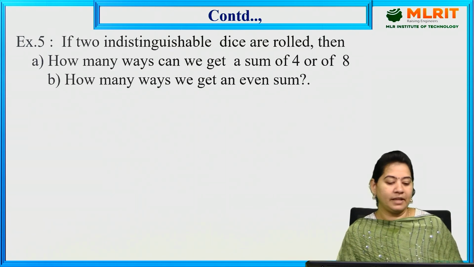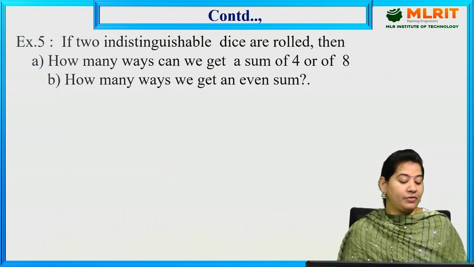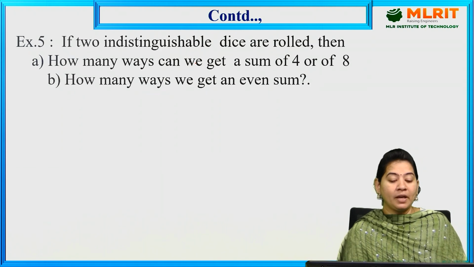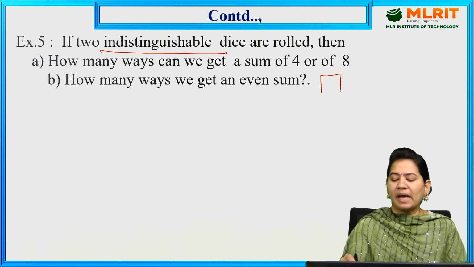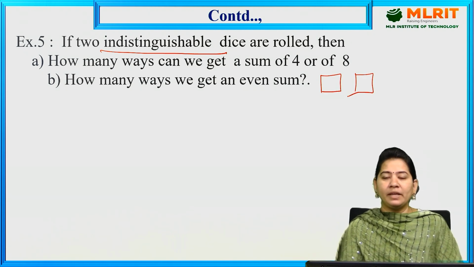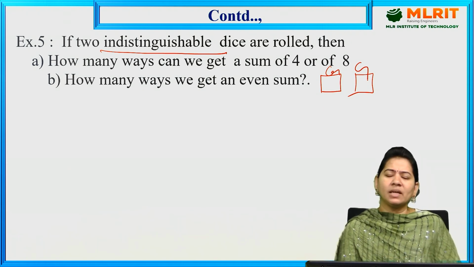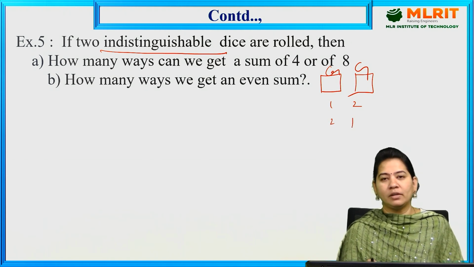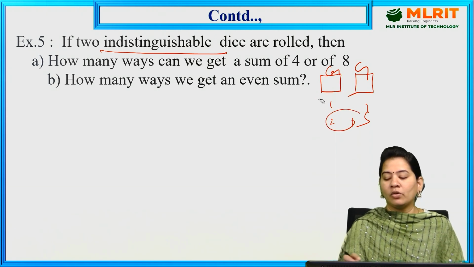So next, let us see the next question. If two indistinguishable dice are rolled. Just observe the difference between the previous question and this question. In the fourth one we have distinguishable, and in the fifth one we have indistinguishable. If two dice are rolled, I can't distinguish them because they are indistinguishable, meaning they are the same in color. I can't distinguish which one is getting 1 and 2 and which one is getting 2 and 1. So in these cases we can consider only 1 comma 2 and we can't consider 2 comma 1. So it cannot be repeated here.